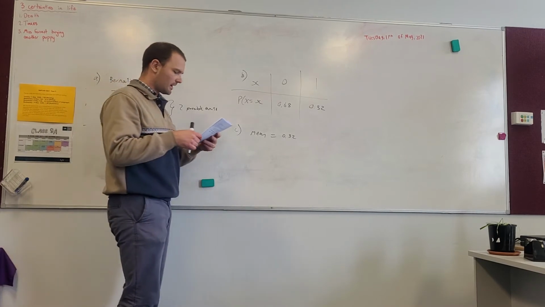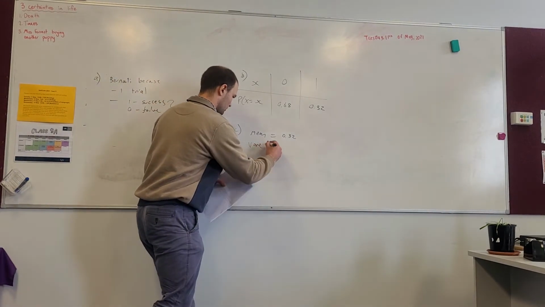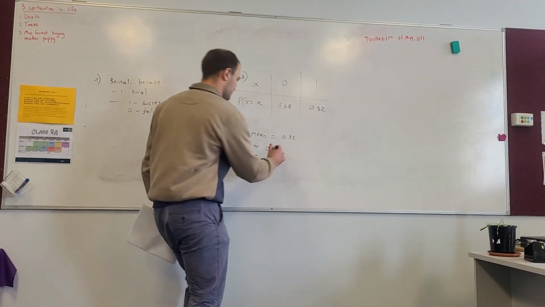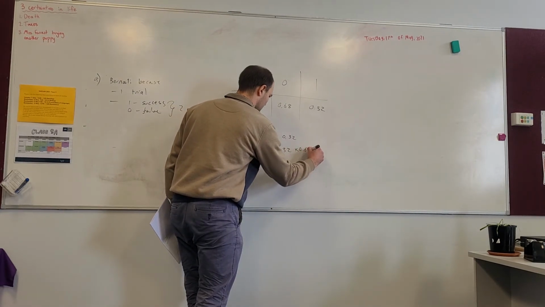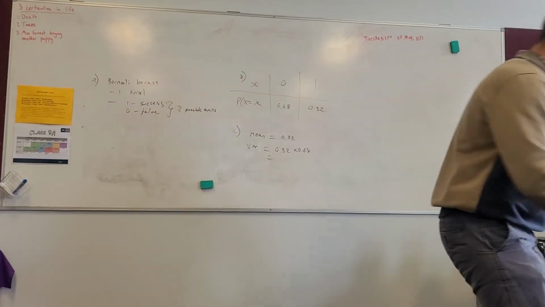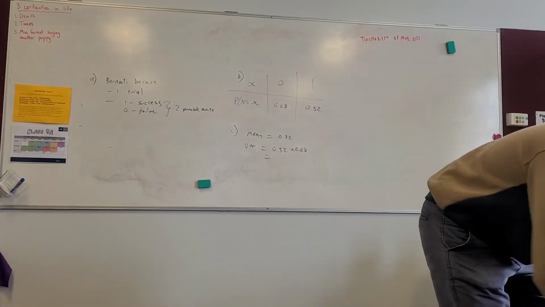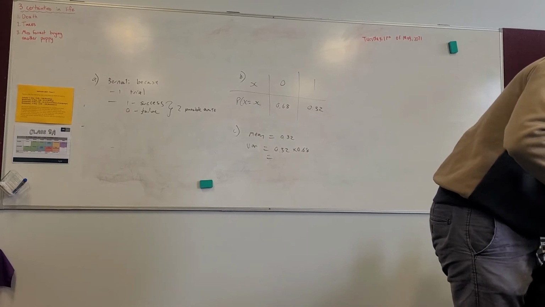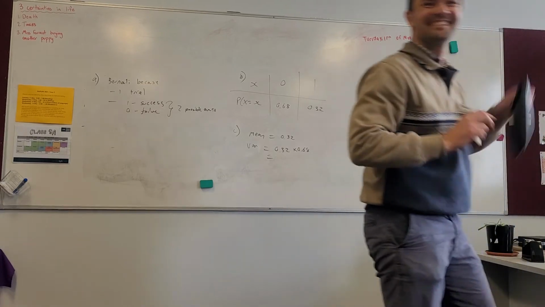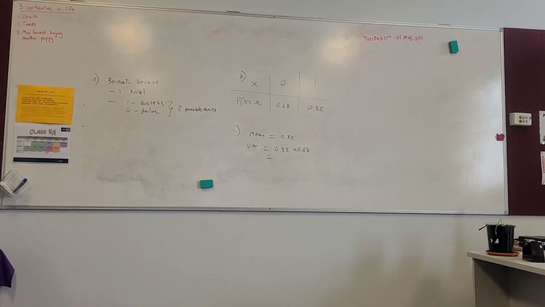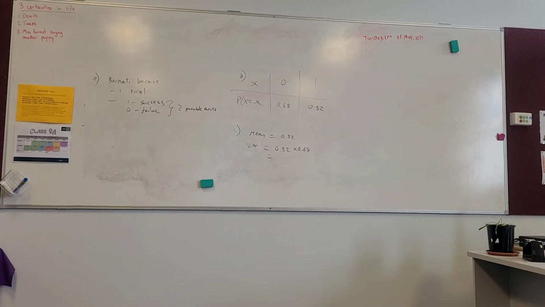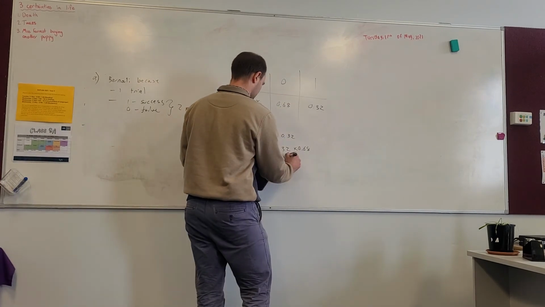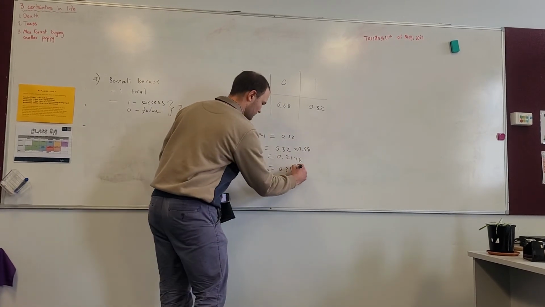All right, standard deviation and variance. Let's do the variance first, which is just P times Q. So 0.32 times 0.68. Punch up. And then 0.2176. Okay, 3 significant figures would be 0.218.